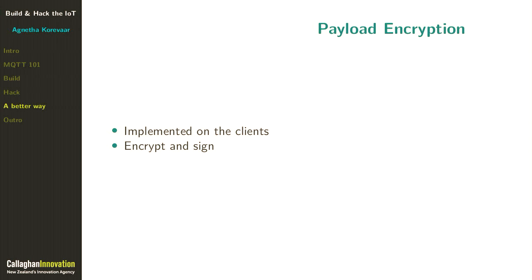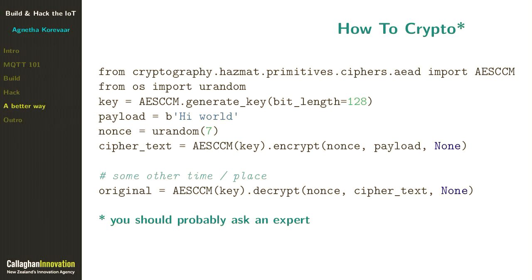Payload encryption is implemented only on the clients that you want. This is great if you don't trust the broker or if you don't trust some of your clients, but please make sure that you do both encryption and signing. So encryption is where you encrypt it so that no one else can read it. Signing lets you verify that no one's tampered with it.